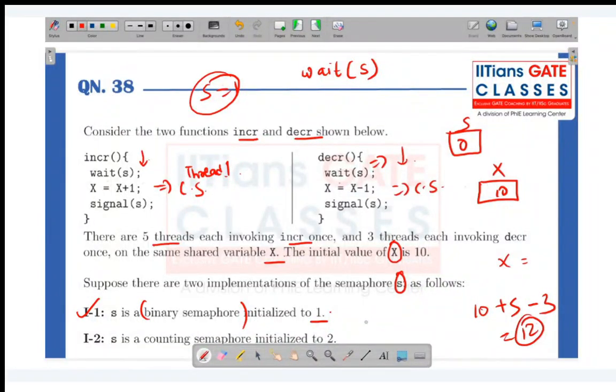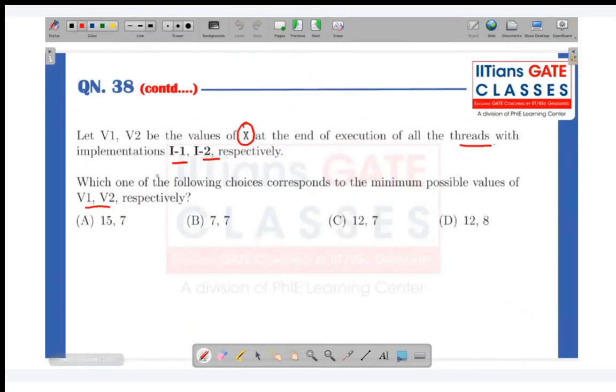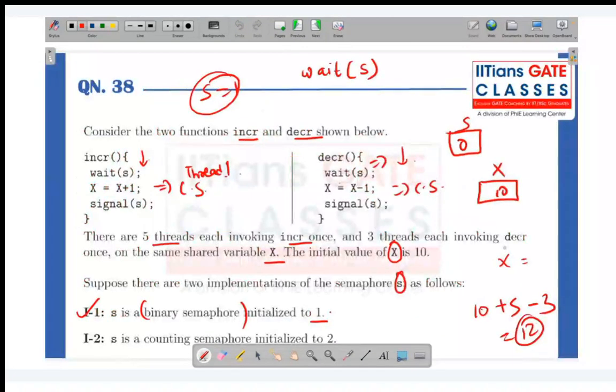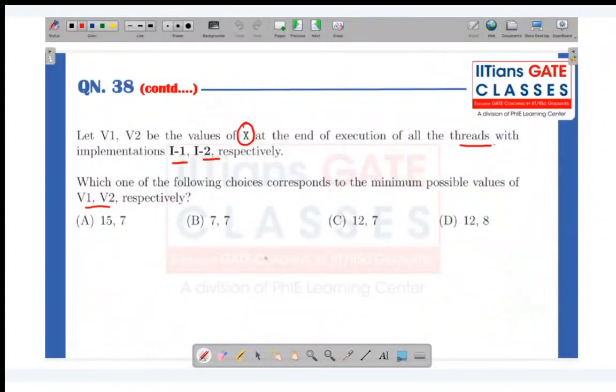Why? Because as I said, only one thread will be allowed to execute the critical section at a time. So that's why either you can ask minimum or maximum. For the implementation one, it will be 12. Okay, yeah. So now let's talk about if it is a counting semaphore. Okay, now if it is a counting semaphore, students, how can we handle it?